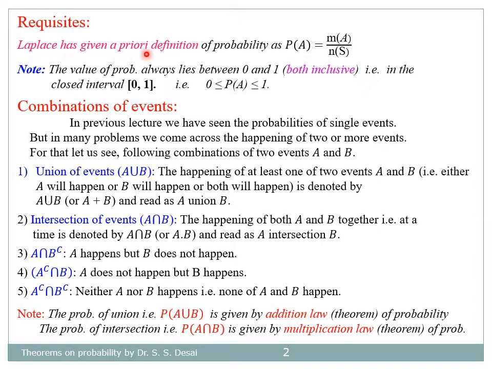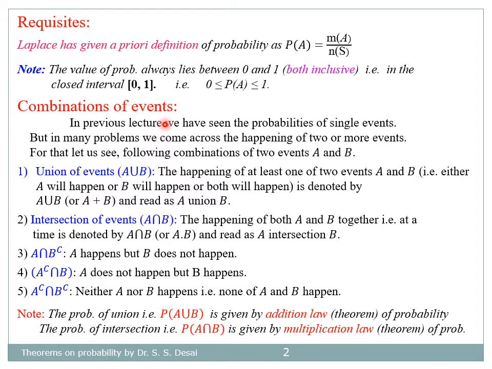Laplace has given the definition of probability as probability of A is equal to number of favorable cases divided by number of possible cases. Note that the value of probability always lies between closed interval 0, 1, that is 0 less than or equal to probability of A less than or equal to 1.